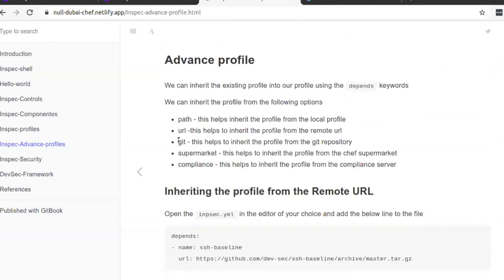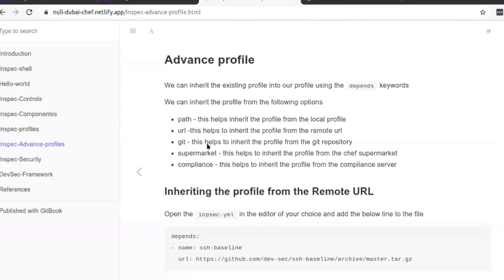And Git: if you are using a Git repository, you can use git, and it also supports supermarket. So we can fetch the profile from the supermarket before executing our actual script. And compliance: you want to tell it to fetch the compliance script from the compliance server before running our actual script.